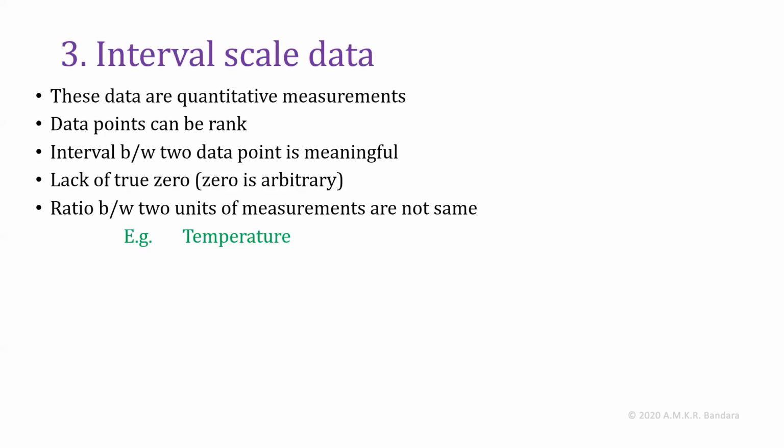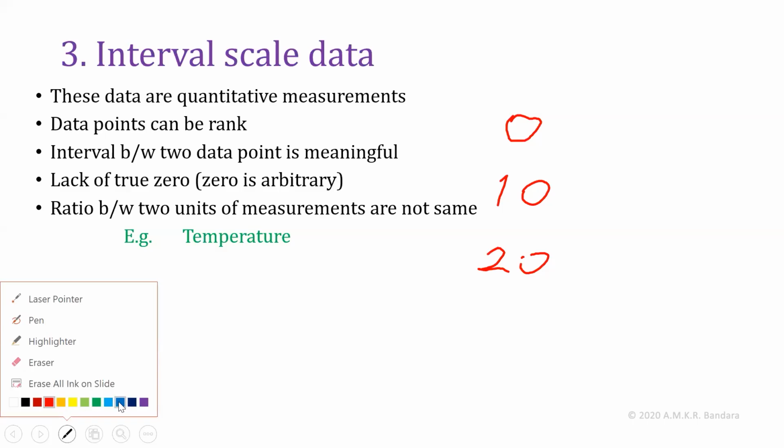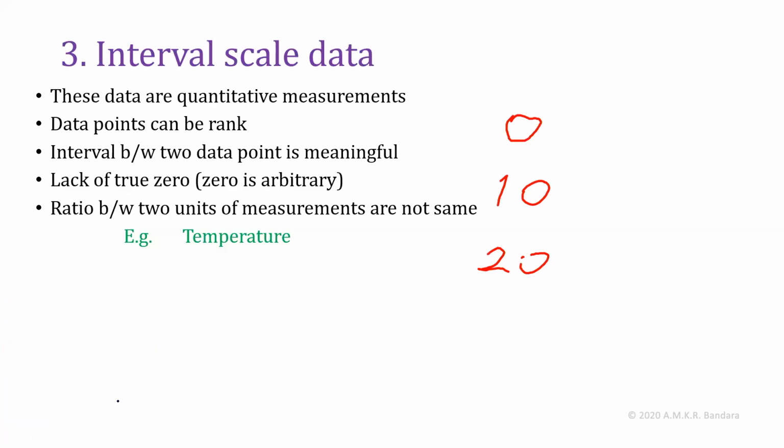Example, temperature. If we consider several temperature values, 0, 10, 20 degrees, you know we can rank these values. This will receive the lowest rank, second highest rank, third highest rank.